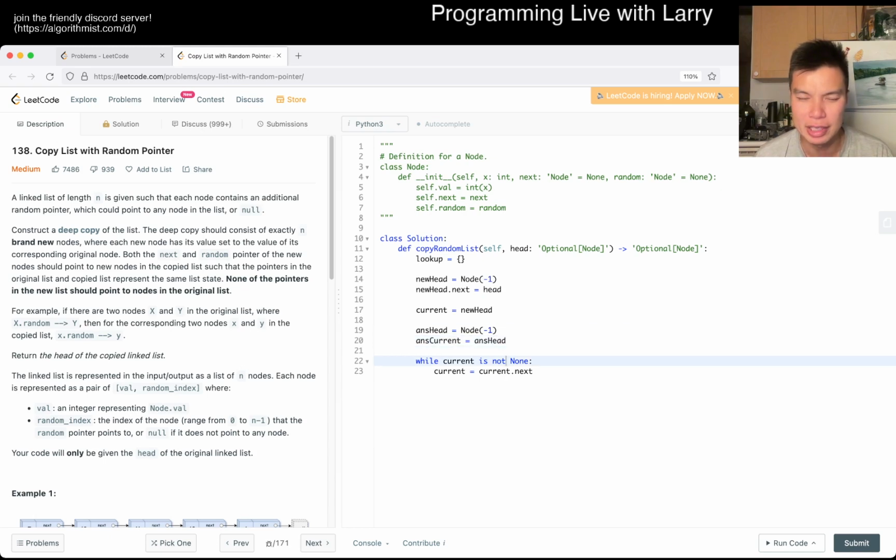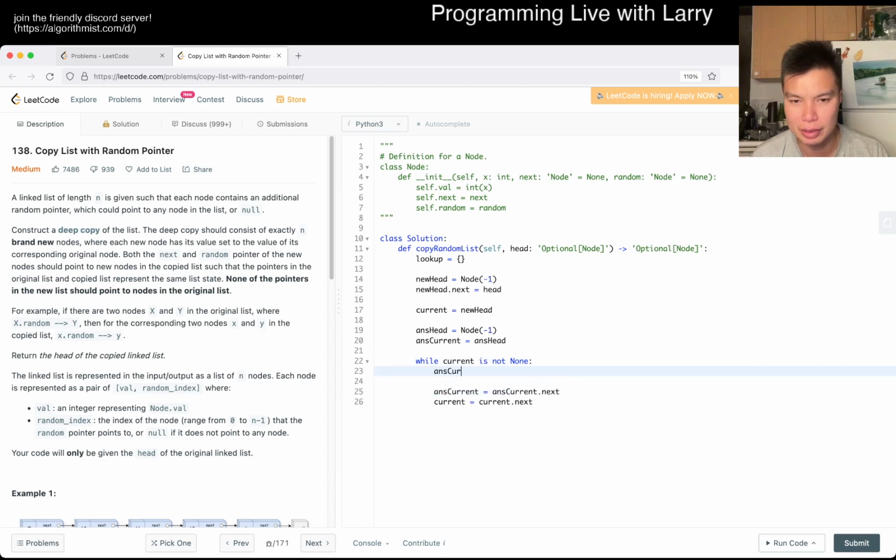Okay, so then I'm just double checking that they're aligned, because basically you're just doing one at a time, right? So then now answer current is answer current dot next. That's how we increment, per se. But before that, answer current dot next is equal to new node of current dot next dot val, kind of.